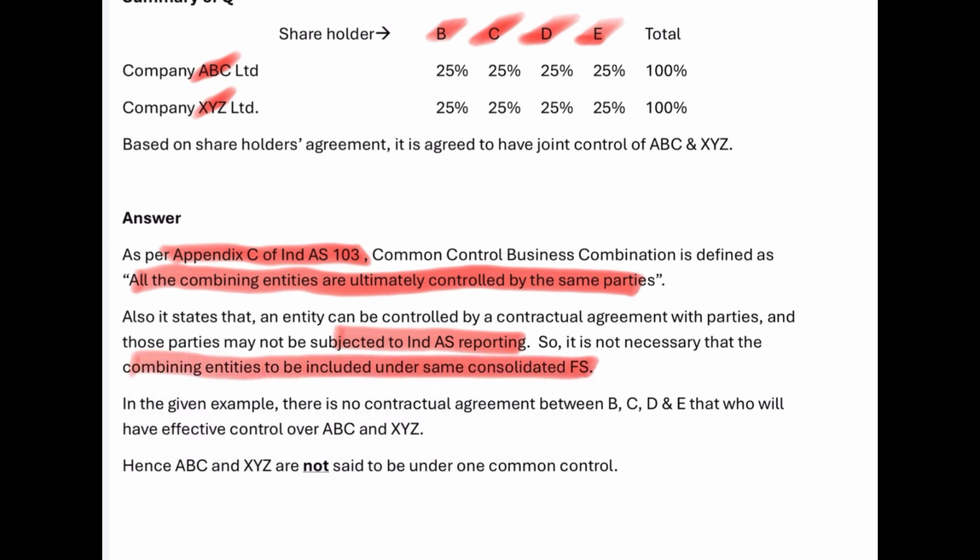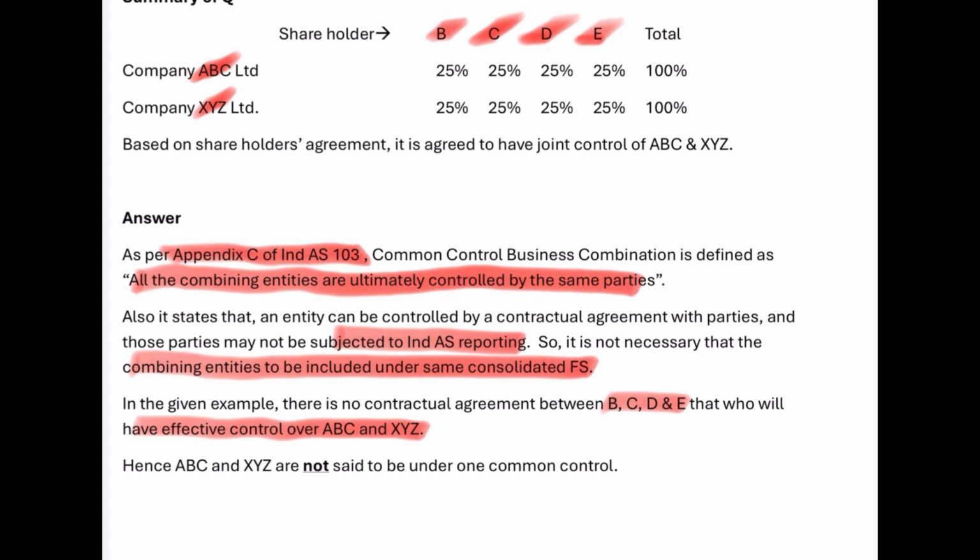If they have to follow Ind AS reporting, then consolidated financial statements would be applicable. But if those entities don't have to follow Ind AS reporting, then there is no need to consolidate the financial statements post reorganization. In the given example, there is no contractual agreement between B, C, D, and E about who will have effective control over ABC and XYZ. So it looks at all the shareholders.